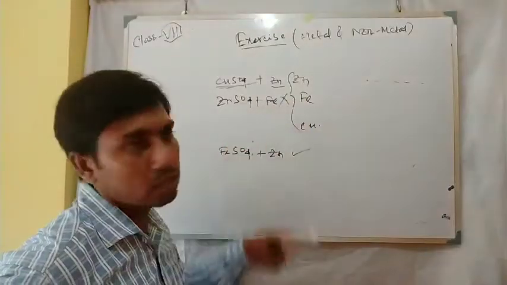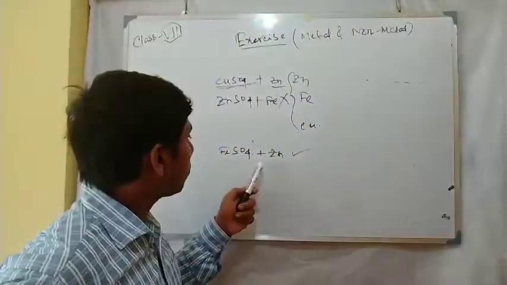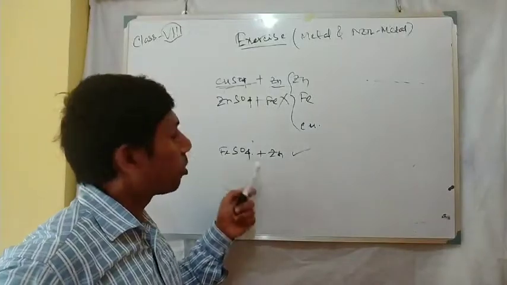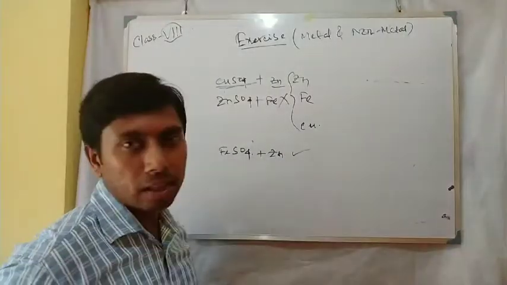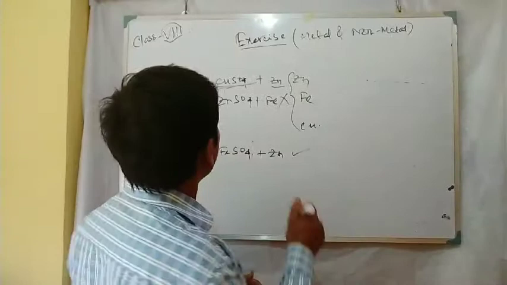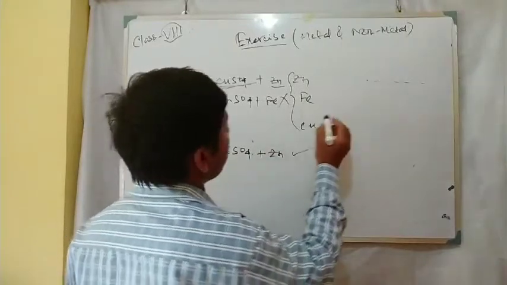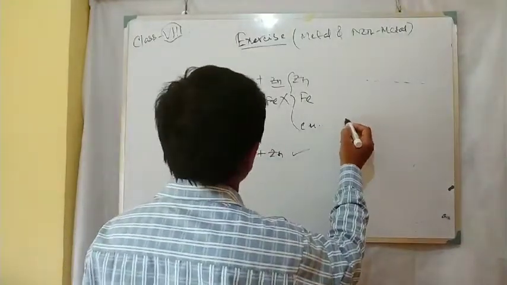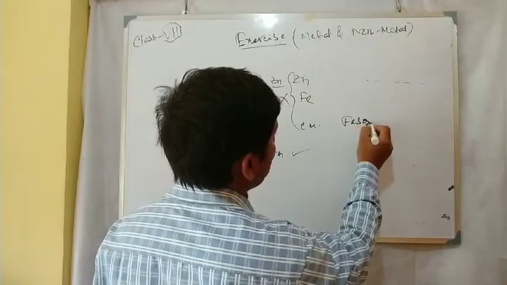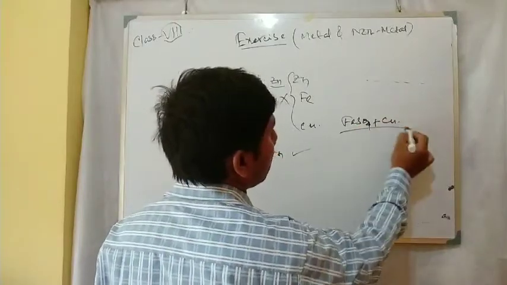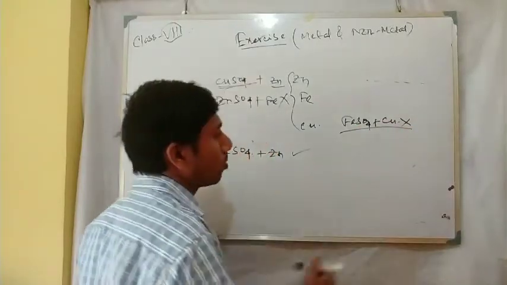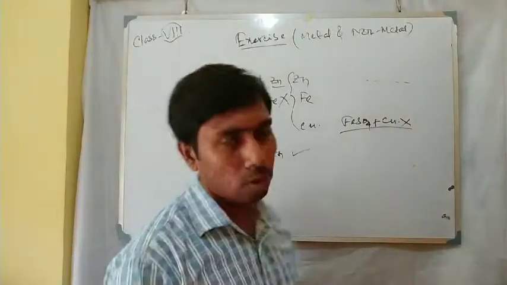Here zinc can displace iron from its salt because zinc is more reactive. But with another reaction, iron sulfate plus copper, will any reaction take place? No, because copper is less reactive.